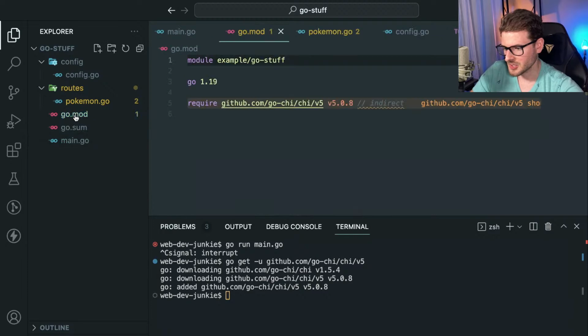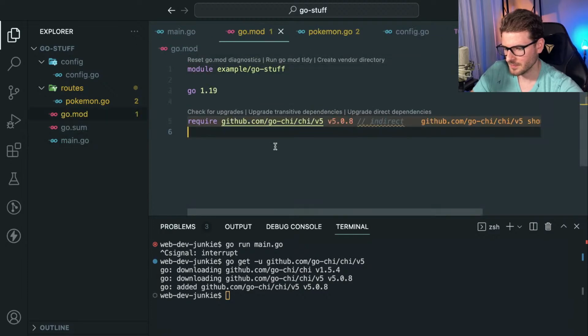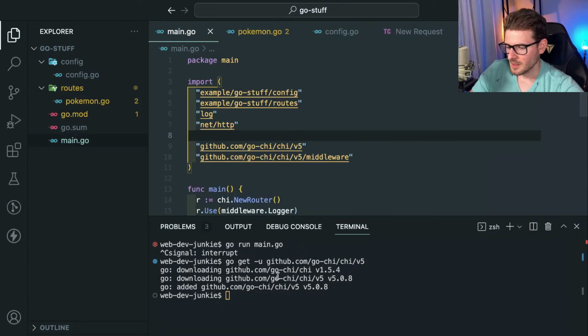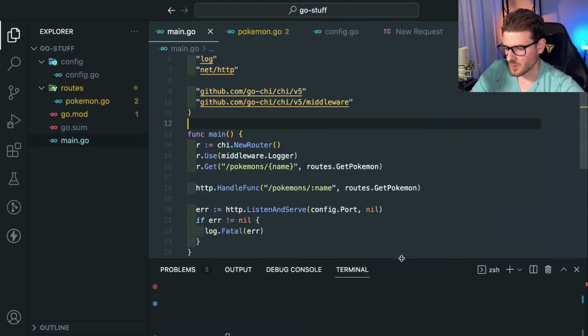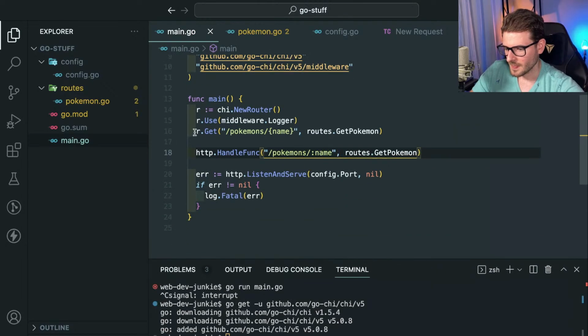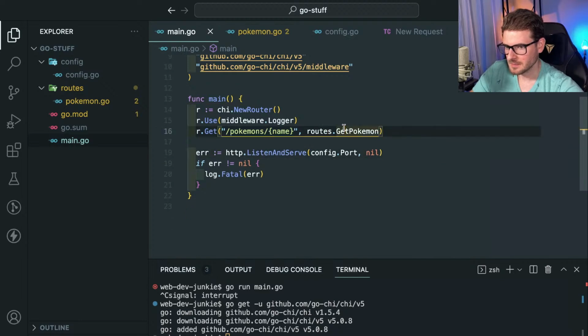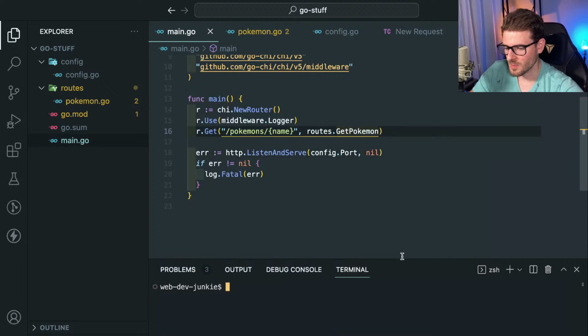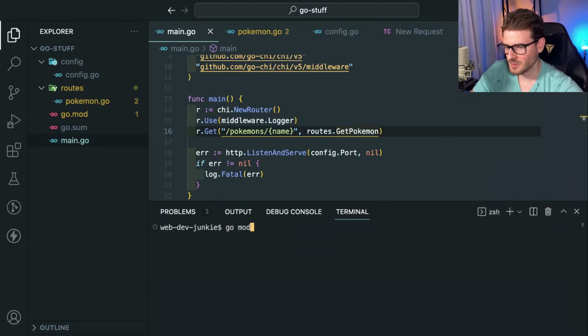And that probably updates your Go mod file. Okay. And what do we want to do here? When someone does a GET request to this endpoint, all the same thing. Go mod tidy. That's what it is. Go mod tidy, because that would have automatically done that import for me.